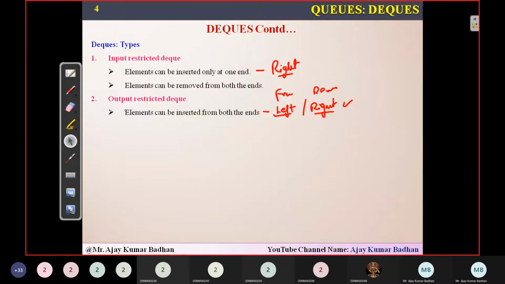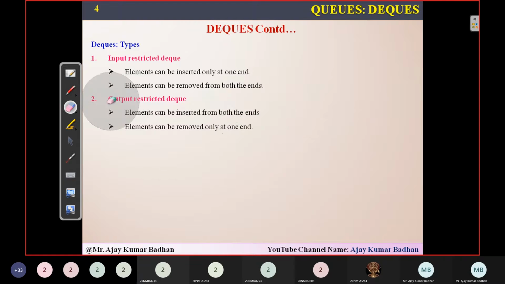And after that, the restriction we are imposing for output means deletion. Here the elements can be deleted only from one end. For simplicity we will use front, because in a queue we have already discussed that elements can be deleted from the front. That is what I'm going to use in this particular scenario. These are the four things you have to keep in mind.